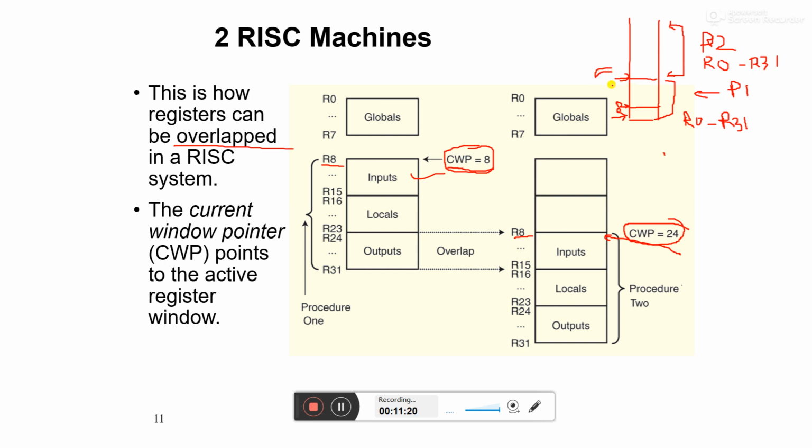So this is also a memory location. If I change my CWP, then I can change my procedure, I can switch my memory location for different procedures.